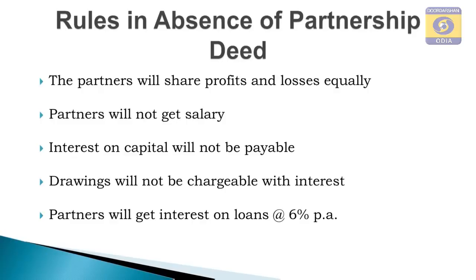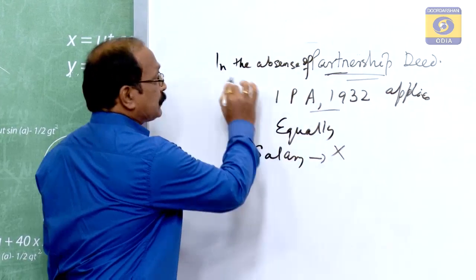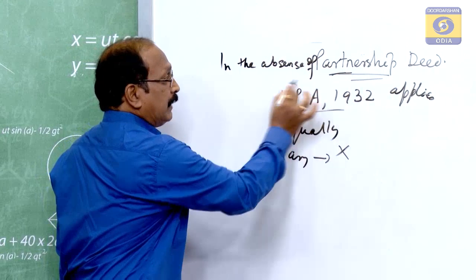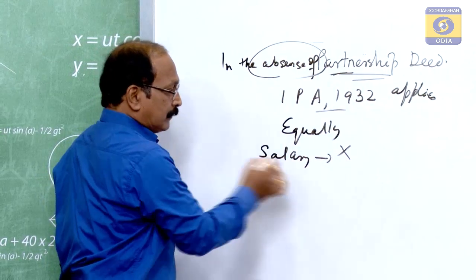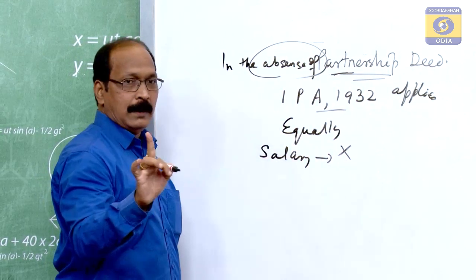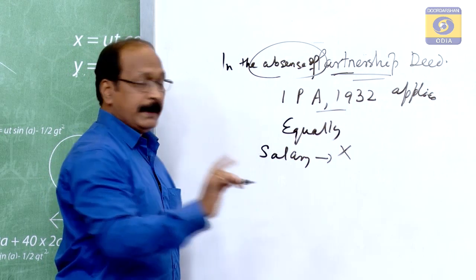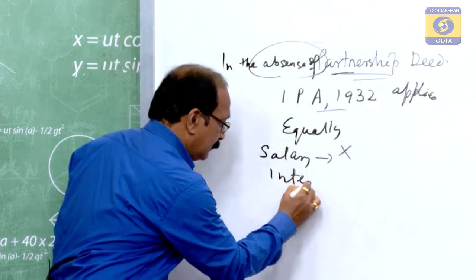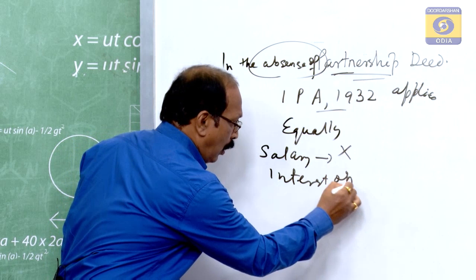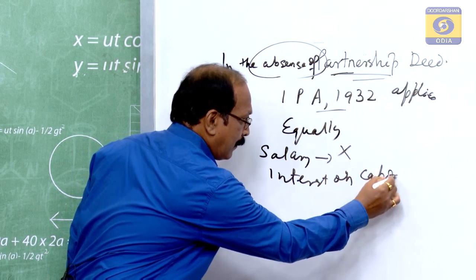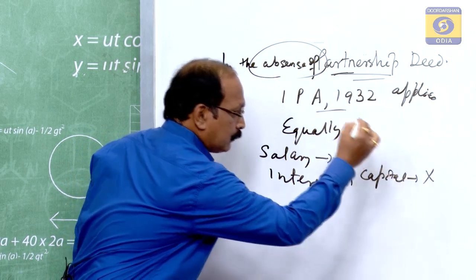Very important. The partners will not get any salary, if we are discussing when the partnership deed is absent. So, salary to partner nil. Interest on capital is also not to be paid.